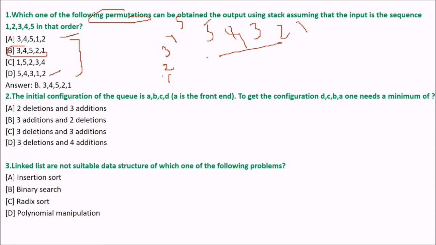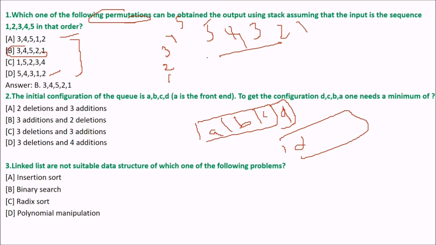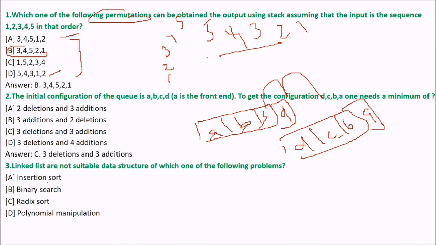Next is the initial configuration of a queue is ABCD. A is the front. So the initial configuration is like this. To get the configuration D, C, B, A, one needs a maximum of how many operations? For that, we have to do 3 deletions and then we have to insert C, B, A here. So the answer can be 3 deletions and 3 additions.